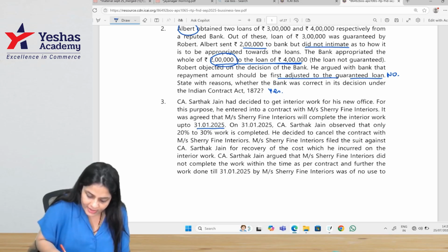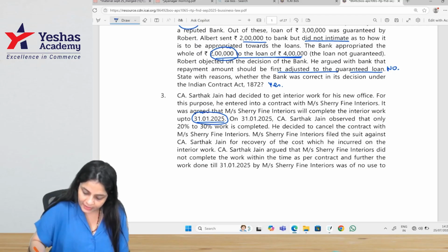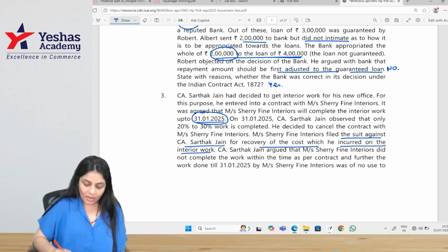Right? The contract has specified the time within which the work should be completed. He decided to cancel the contract with them. Messrs. Sherry Fine Interiors filed a suit against CA Sarthak Jain for recovery of the cost which he incurred on the interior work. First of all, here the time was given, right?